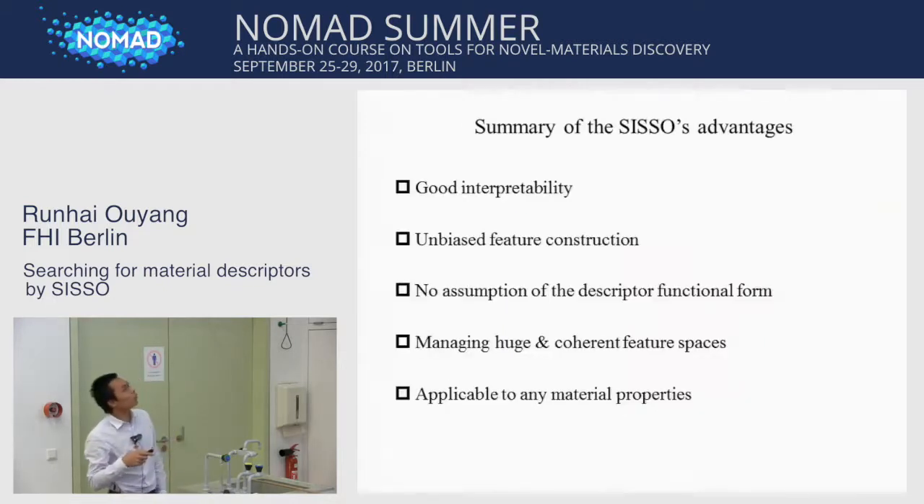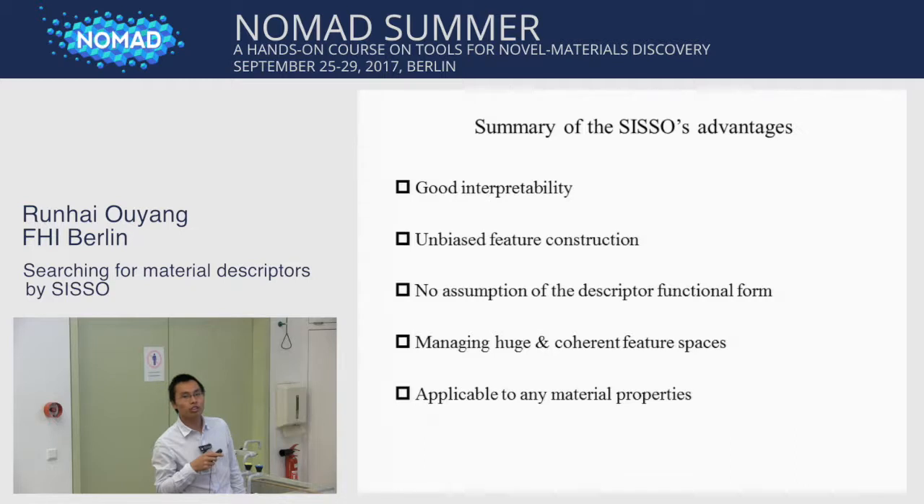Finally, here is a summary of SISSO's advantages. First, good interpretability, because very few coefficients are involved. Unbiased feature construction, because we construct all the features within a certain complexity cutoff. No assumption of the descriptor functional form. We don't need an assumption before the learning, but we learn the functional form. Managing a huge and coherent feature space, and applicable to any material properties, including quantitative and classification problems.